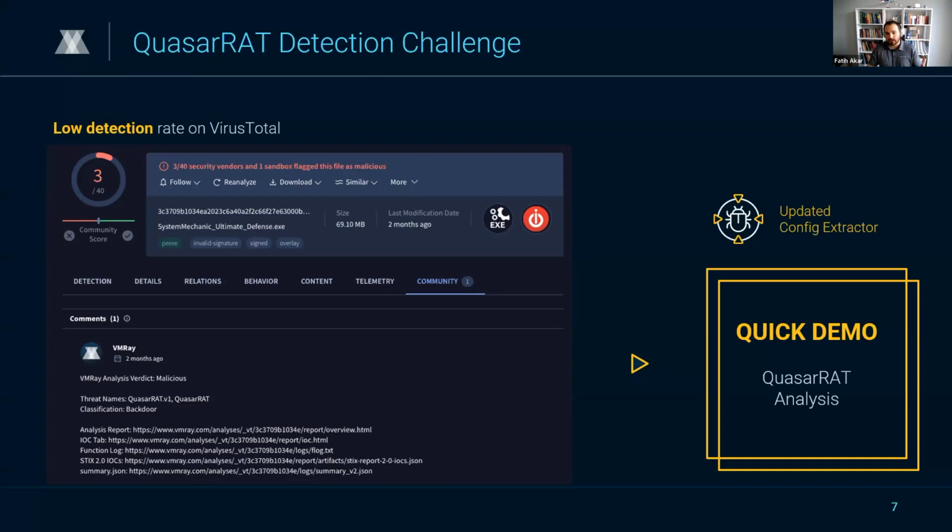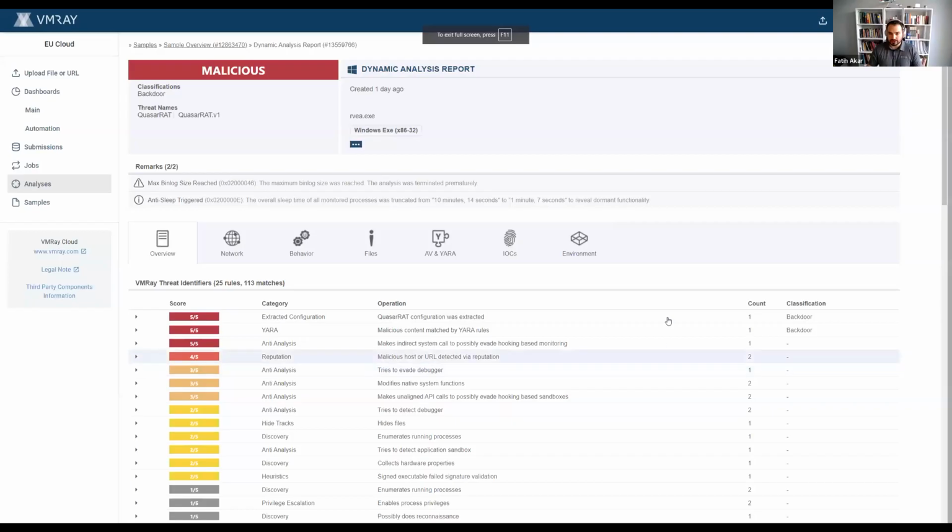And now I will give you a quick product demo on the same sample that you're seeing on your screen, taken from MyRestore. This will illustrate how VMRay successfully analyzes and detects QuasarRAT. Let me share my screen, and I will put up the report regarding QuasarRAT. Hope you can see my screen now.